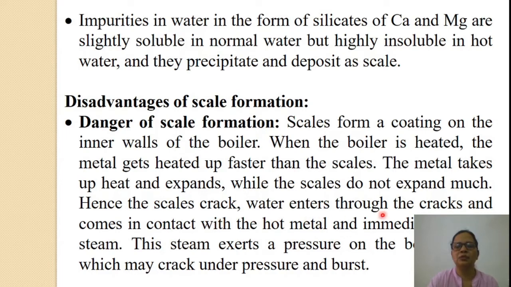Water enters through the cracks and comes in contact with the hot metal and immediately forms steam. This steam forms a pressure on the boiler walls which may crack under pressure and burst, and this is the danger of scale formation.